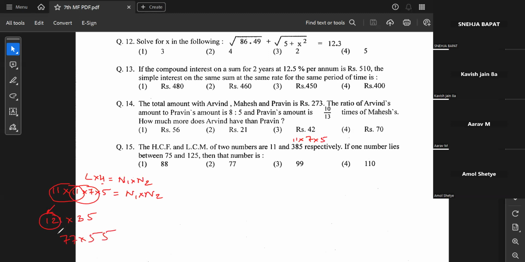So 121 also lies between 75 and 125, and 77 also lies between 75 and 125. But in the options, I don't see any 121. Hence, I'm going to ignore the first possibility. I'll go for the second possibility, where 77 is one of my numbers, since it is lying between that range. I hope it's clear. Hence, 77 is the correct answer.